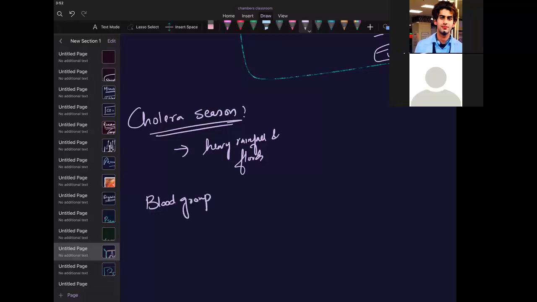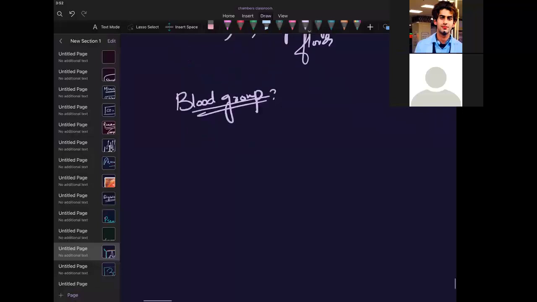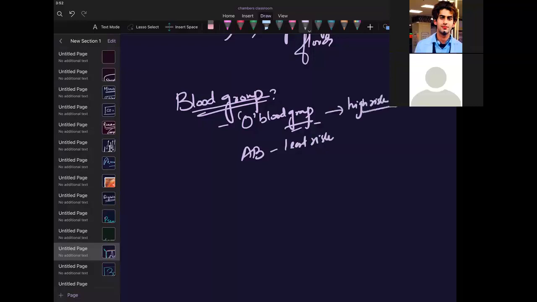With which blood group is a person at a higher risk of cholera infection? It is O blood group. AB has the least risk. Is it clear?